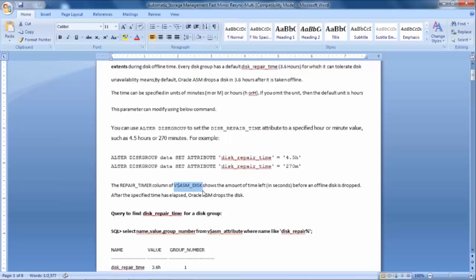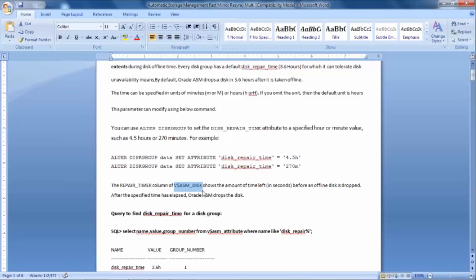if the disk comes back, Oracle side by side maintains and tracks the changes made in extents. When the disk comes back within the disk repair time, those changes will be applied to that disk only, right? As happens with block change tracking, a similar type of concept, right?